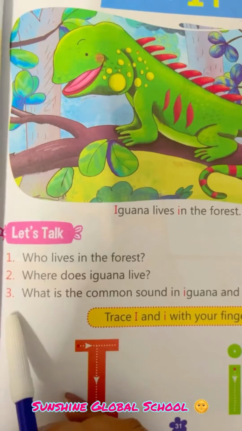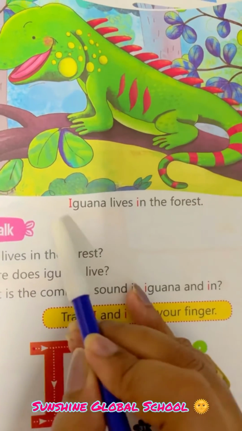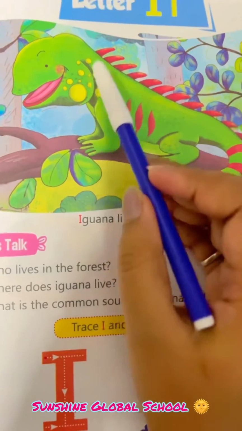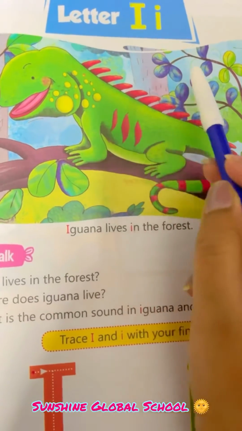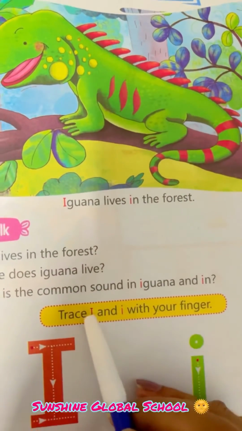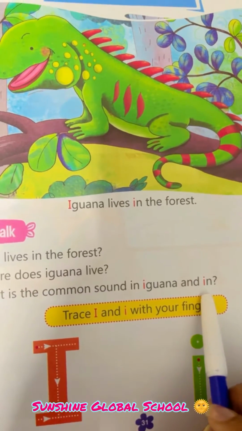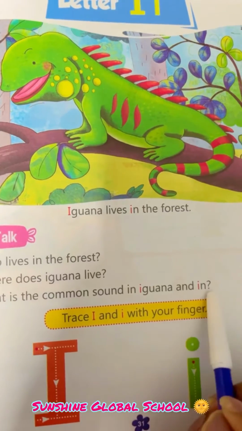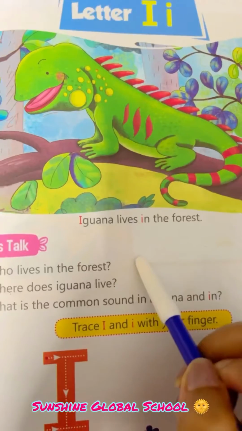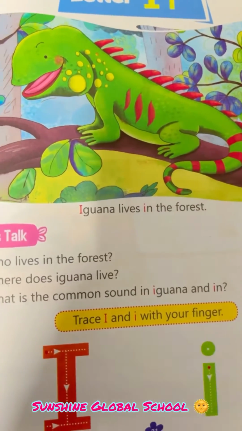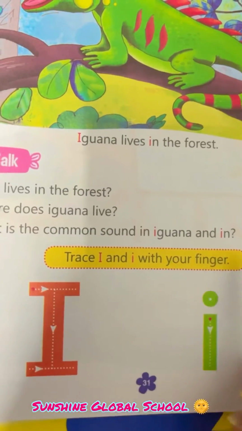Now come to the third question. What is the common sound in iguana and in? Iguana and in. I, E, iguana. I, E, in. So, दोनों में कॉमन साउंड क्या है आपको बताना है. वो I और I यानी कि E. कॉमन साउंड क्या है? E. I says E. In says E. Okay. Now trace mama I and baby I with your finger.